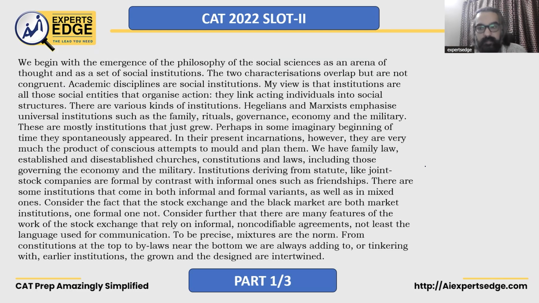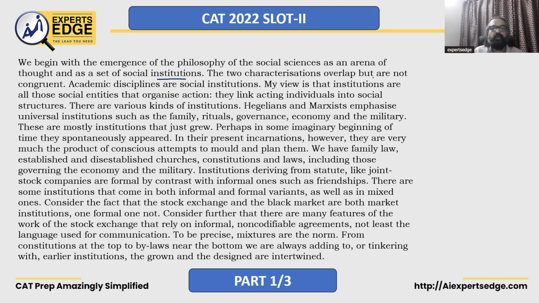Let's look at the main idea question for CAT 2022, slot 2. Let's read the passage first. We begin with the emergence of the philosophy of the social sciences as an arena of thought and a set of social institutions. Guys, what do you understand by an institution? An institution is a large organization which has a specific set of purpose. Okay? We need to understand what an institution is to properly understand what the passage is talking about.